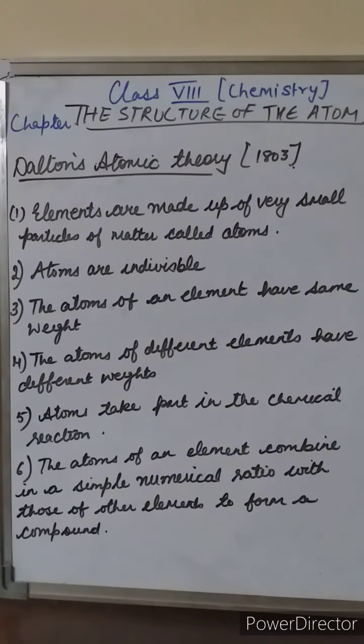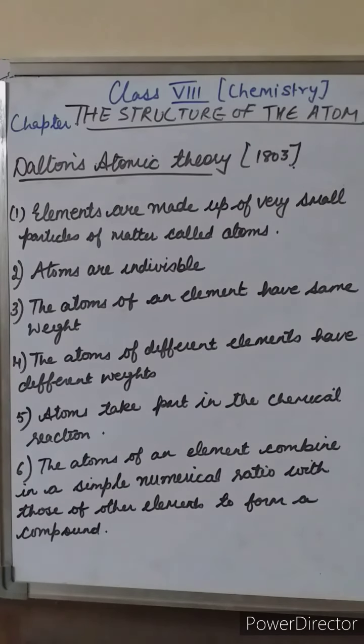For example, the weight of an atom of the element hydrogen will be different from the weight of an atom of carbon. Next, fifth, atoms take part in chemical reactions. And the last, the atoms of an element combine in a simple numerical ratio with those of other elements so as to form a compound.